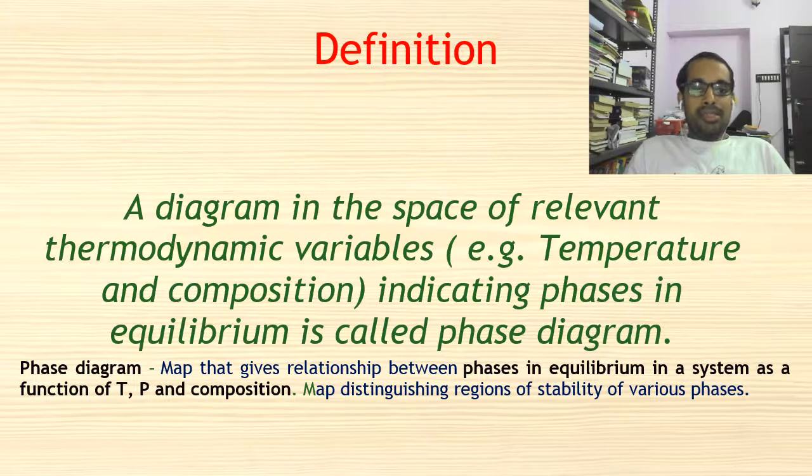So the phase diagram is the map that gives the relations between phases in equilibrium in a system as a function of temperature, pressure and composition. It is the map that distinguishes the regions of stability of various phases.